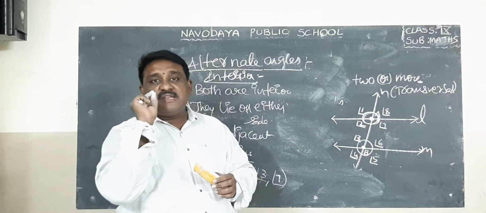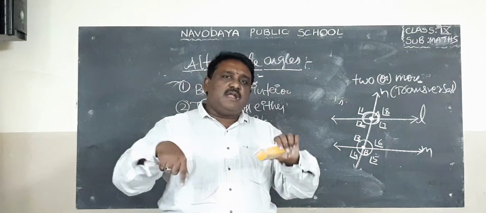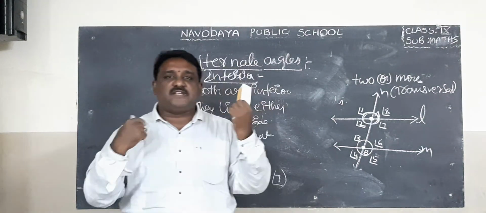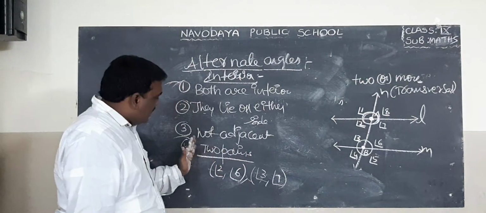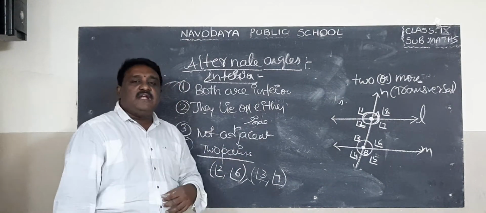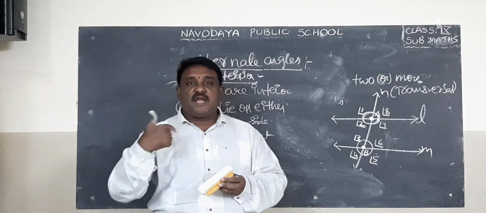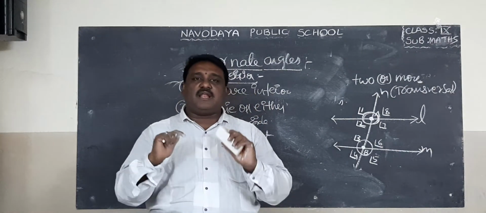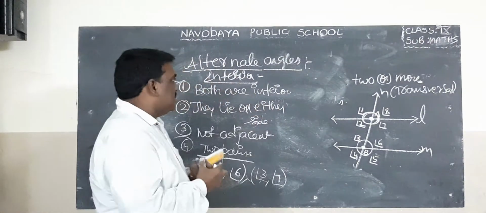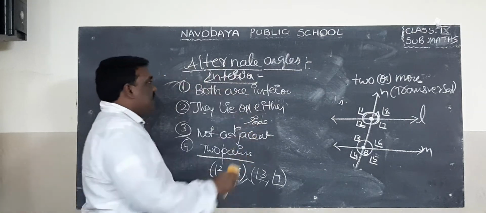Remember, if the lines are parallel, then alternate angles are equal. Maybe interior alternate angles, maybe exterior alternate angles, both are equal. If the lines are parallel to each other, then interior alternate angles are equal, exterior alternate angles are equal. If the alternate angles are equal, then the lines are parallel to each other. That is about interior alternate angles.